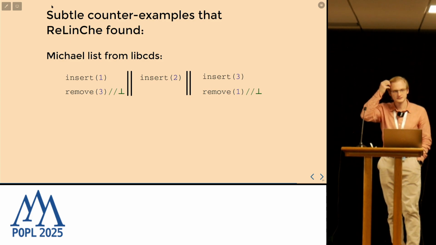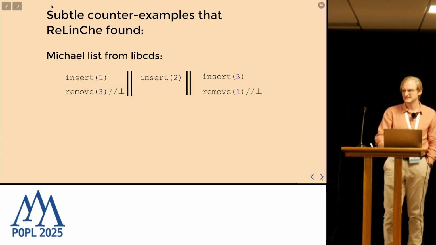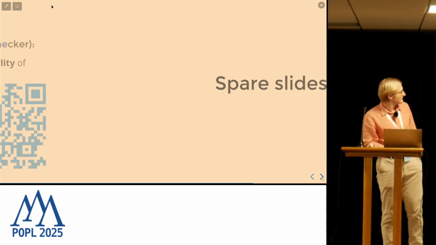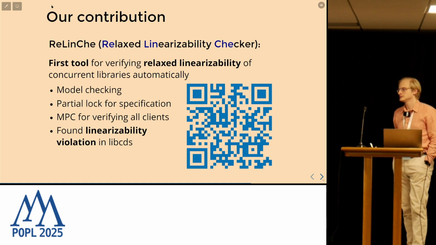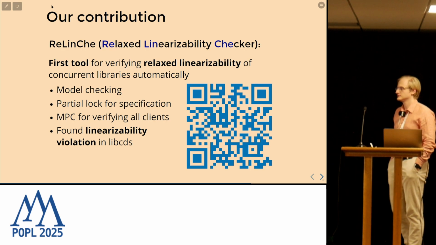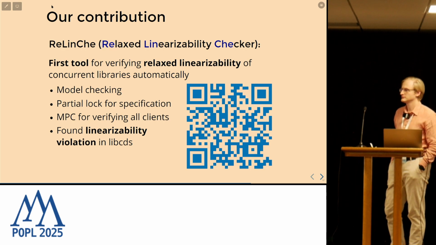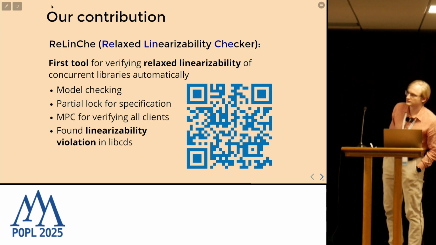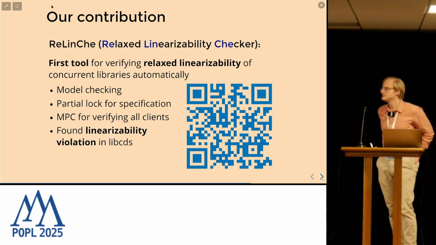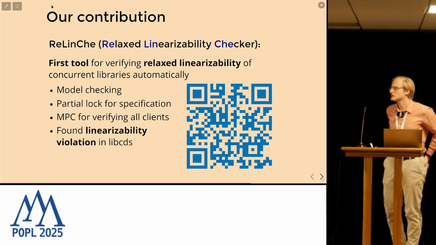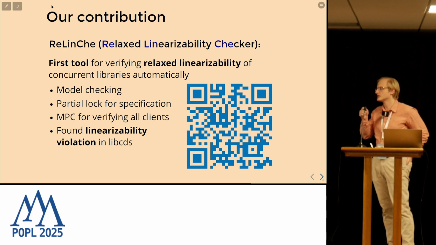Thanks. Okay, we have another question on this end. I just have a question about the semantics of your partial lock. Sorry, can you repeat?